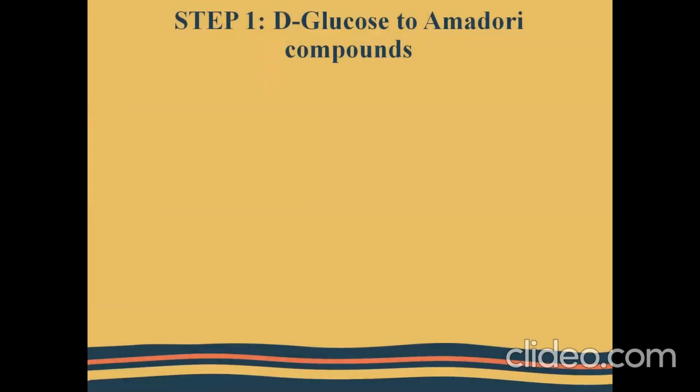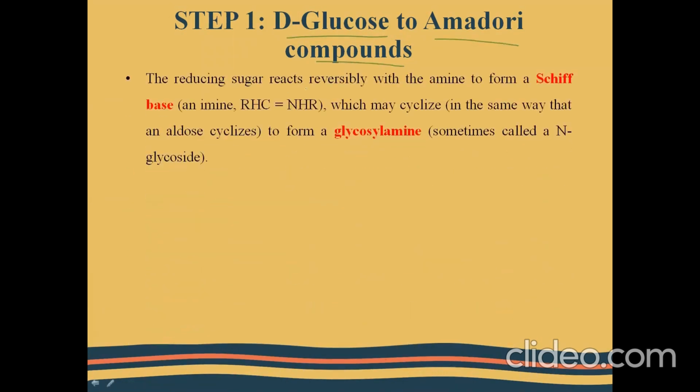The Maillard reaction has several steps, and the first step is conversion of the reducing sugar, and here it is D-glucose, to the Amadori compounds. The reducing sugar reacts reversibly with the amine to form a Schiff's base. This Schiff's base is an imine intermediate and its general formula is HRC=NHR, and this Schiff's base may cyclize, that is form a ring structure, called the glycosyl amine, which is also called N-glycoside.